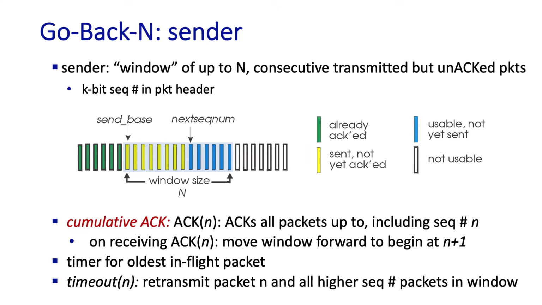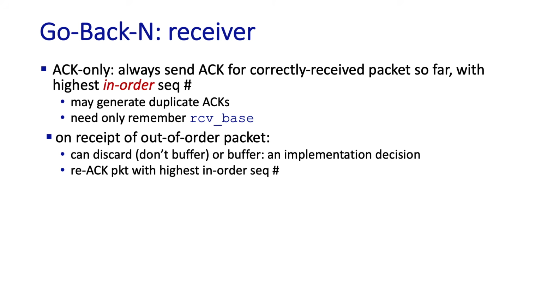Go-back-N operates with what are known as cumulative acknowledgements. When the sender receives an ACK with a sequence number of n, it acknowledges all packets up to and including sequence number n. And as we'll see, TCP actually uses this kind of cumulative ACK. On receiving an ACK of n, the sender is going to move its window forward, and now the left side of the window is going to begin at n+1. Because packets can be lost, the sender will need just a single timer for the oldest in-flight packet. When a timeout occurs, the sender is going to retransmit packet n and all packets with higher sequence numbers that have currently been sent.